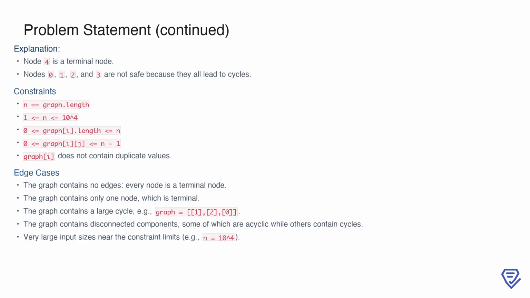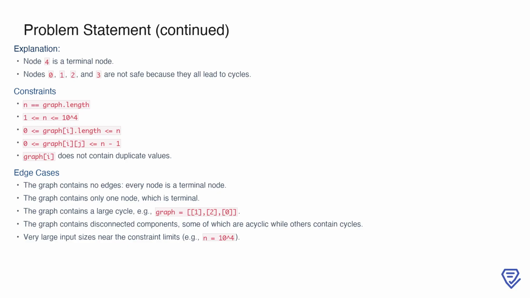In another example, with the input graph [[1,2,3,4],[1,2],[3,4],[0,4],[]], the output is [4]. Here, node 4 is the only terminal node, as it has no outgoing edges. Nodes 0, 1, 2, and 3 are not safe because every possible path starting from these nodes eventually leads to a cycle. The problem also comes with several constraints and edge cases to consider.